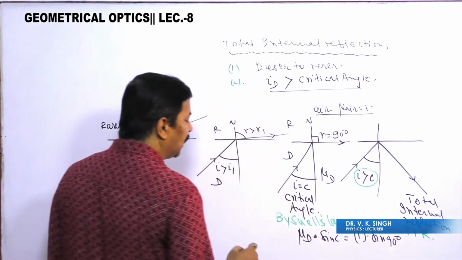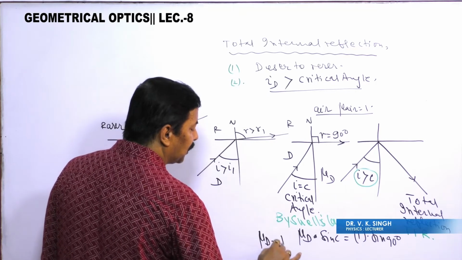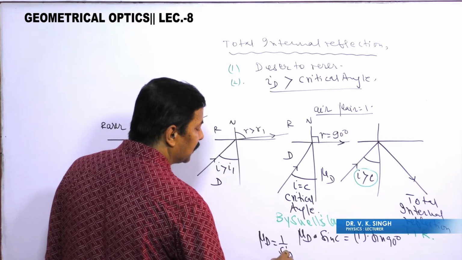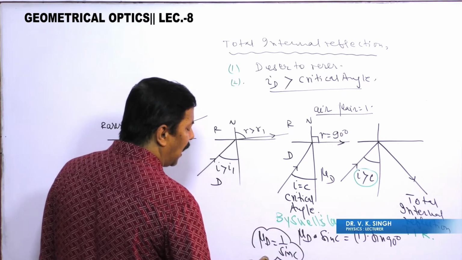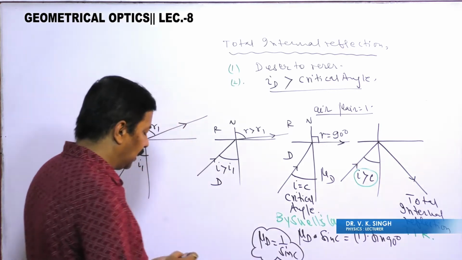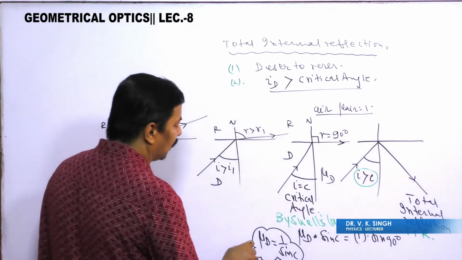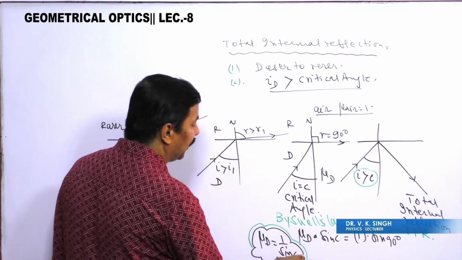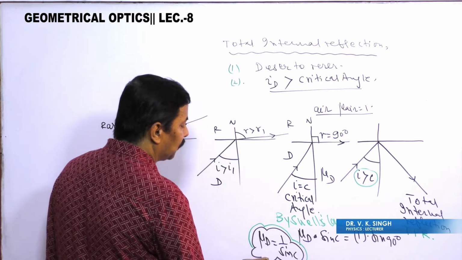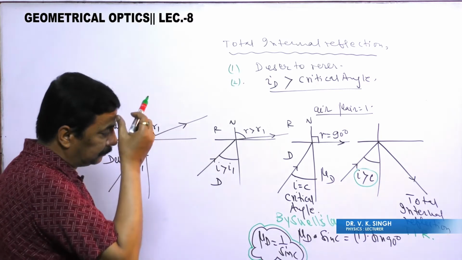So what we are getting? We are getting mu of denser medium is equal to 1 by sin C. This is a very useful formula that we have to remember definitely while discussing total internal reflection. This formula has to be remembered throughout the discussion of total internal reflection.